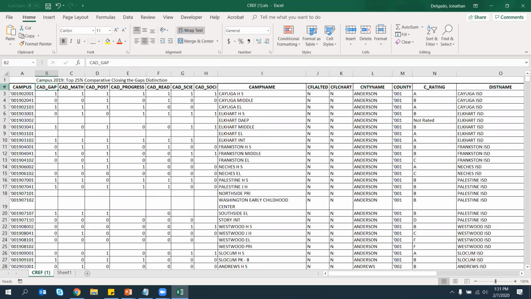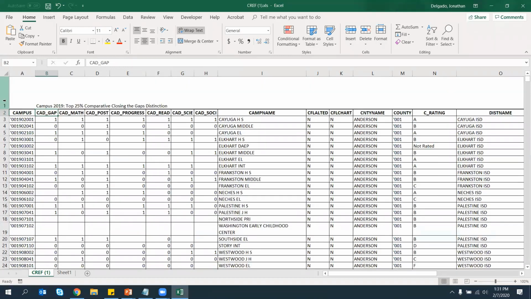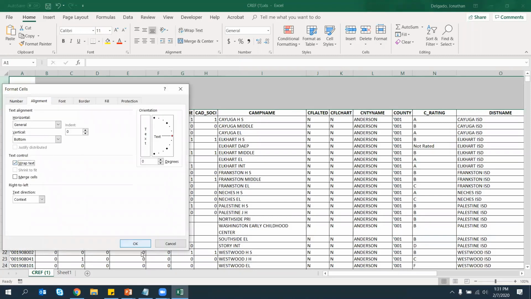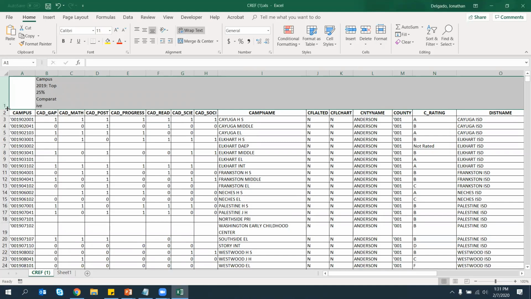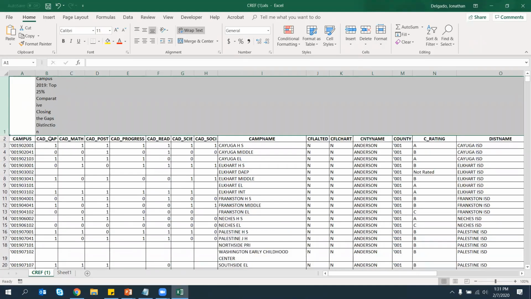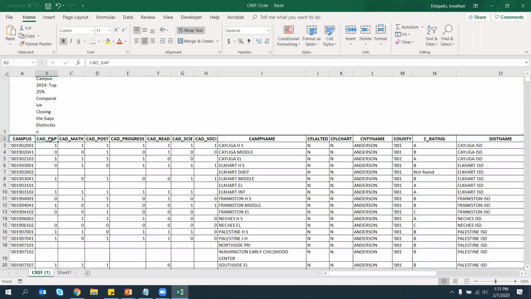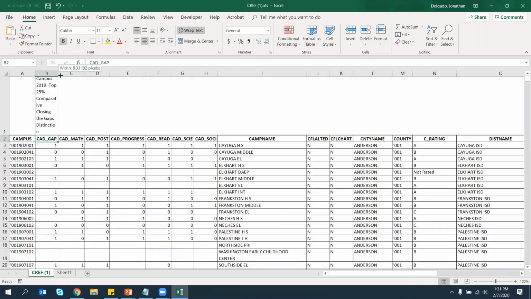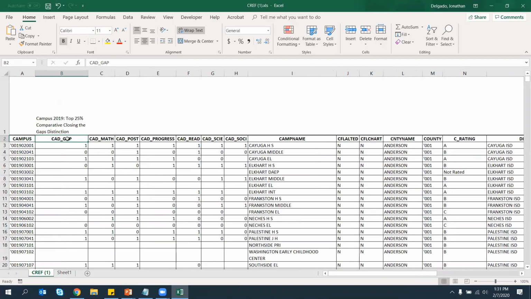And now what this has done using VLOOKUP, and I'm going to wrap this text, it has now looked at the table I just downloaded and cross-referenced this table to the variable and given me the name for that particular column. And so this is one way that you can clean the data when you do the data download through Excel, is VLOOKUP.